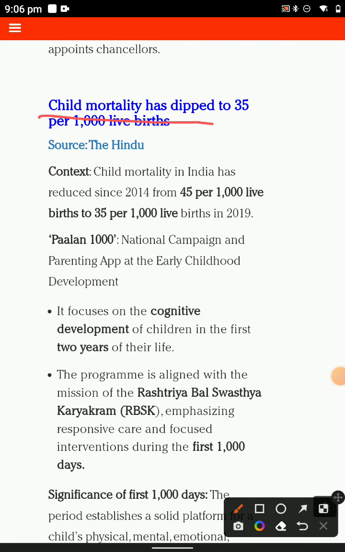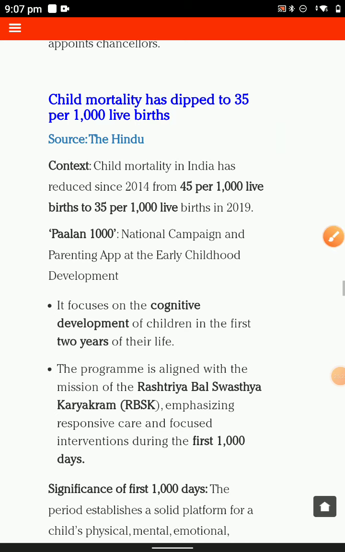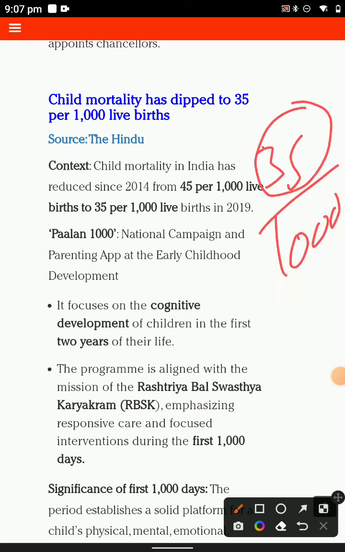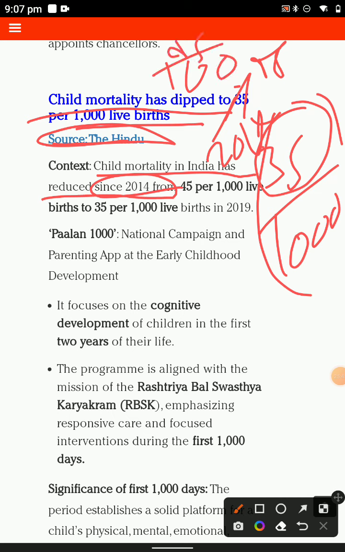The child mortality has been 30 per thousand live births. You have the mother's child mortality and total fertility rate, because out of 100 children in the birth, then the third, 35 children had died out of 1000 children, that is called the child mortality rate in the birth. The source of Hindu says the child mortality in India has been reduced since 2014. The India child mortality rate is 5. Out of 1000 it is 25, and then you have reduced, and that is the thesis as in 2019, and